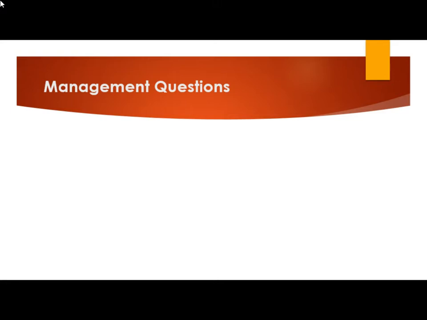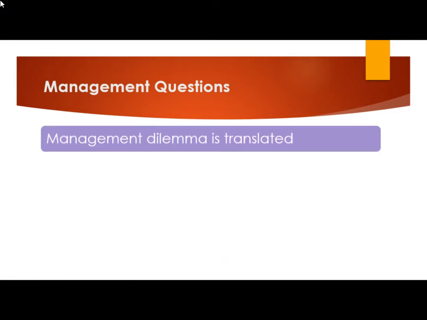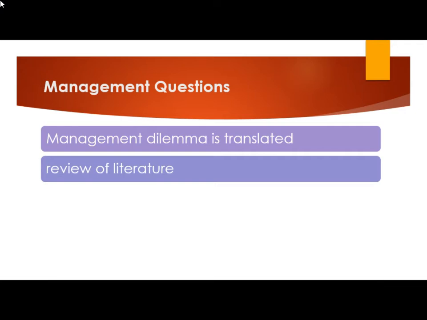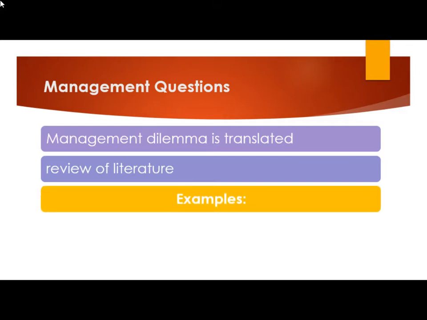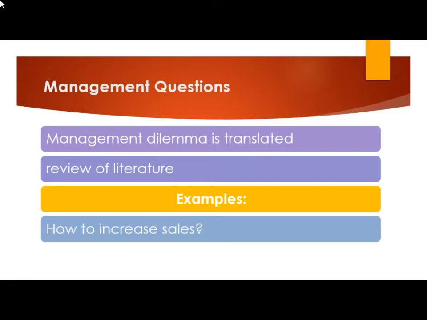Now we will understand what we mean by management questions. Management dilemma is translated into management questions. At this stage, the researcher refers to the review of literature. Management questions restate the dilemma in question form. Now for examples, our management dilemma was why the company's sales are declining. So we can convert that dilemma into a management question like this: how to increase the sales.